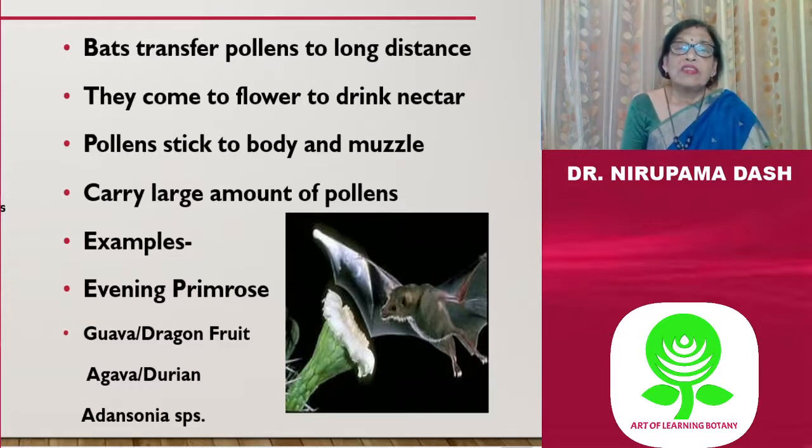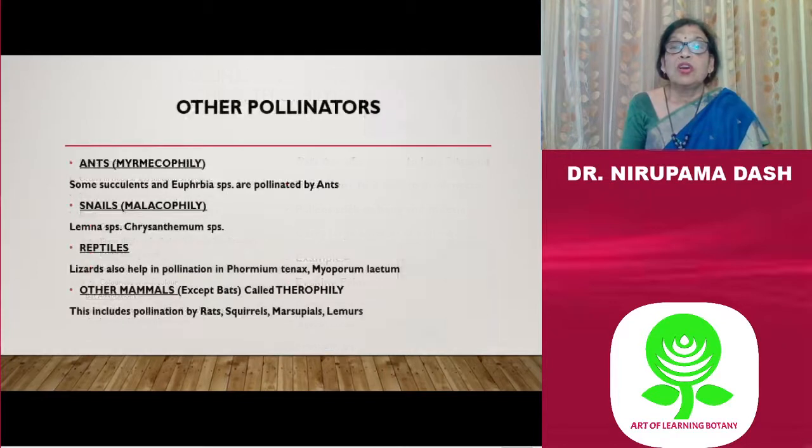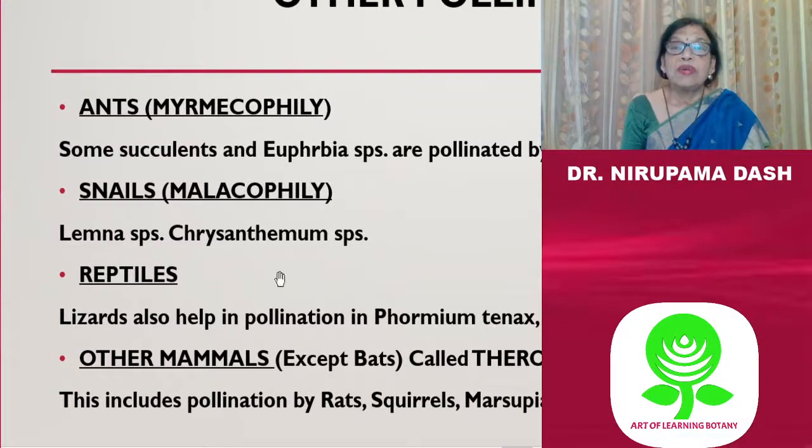Then pollen grains stick to the body and muscles, and they carry a large amount of pollen grains. Examples are evening primrose, guava, and Adansonia species. Then coming to the other types of pollination, ants show myrmecophily, and it is found in succulent plants and also some euphorbia species. Then pollination by snails is called malacophily, and this is found in lemna and chrysanthemum species.